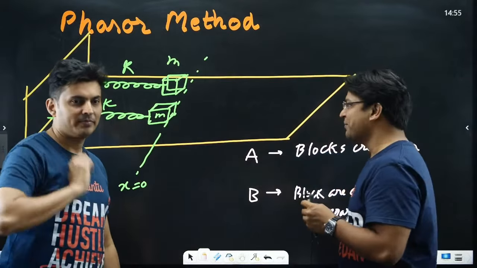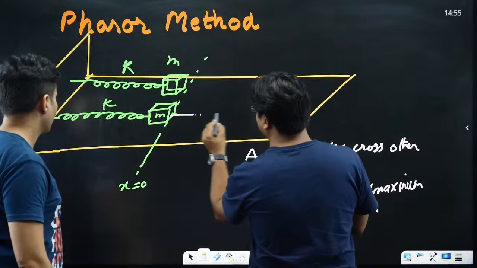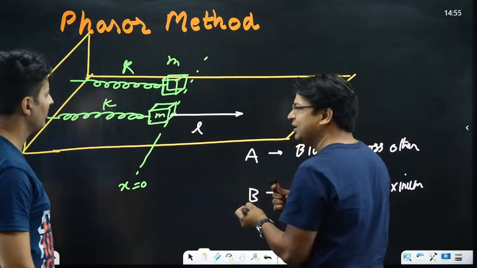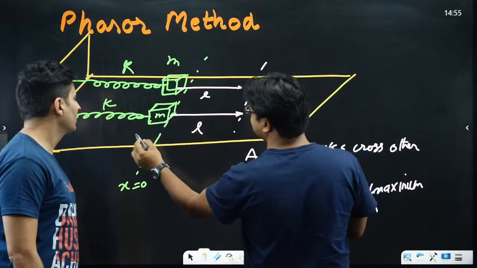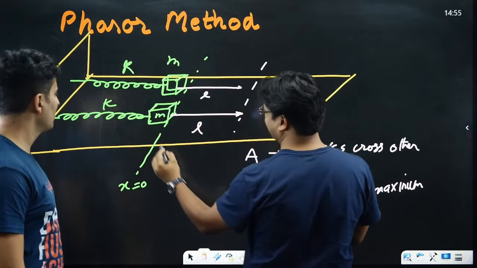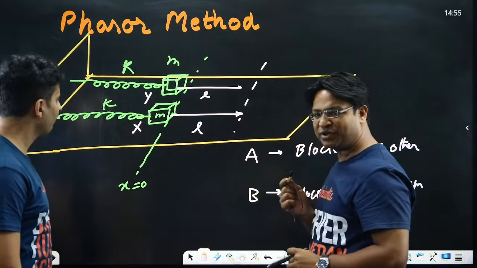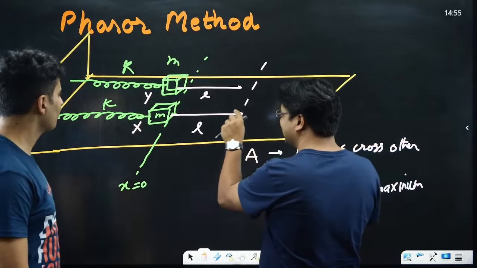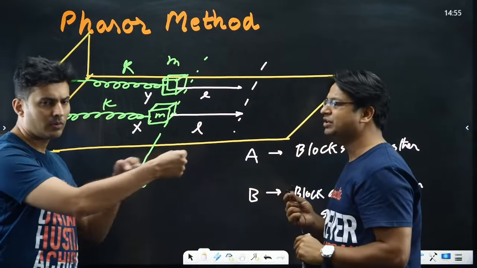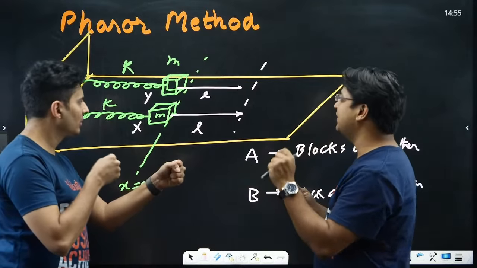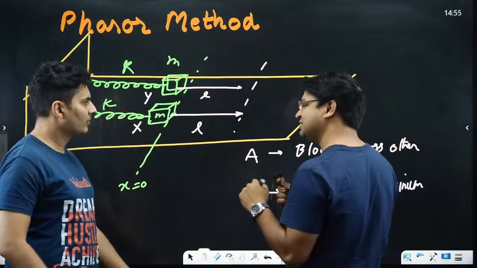Okay. So how are we going to attack this question? Let us say that we are pulling it by a distance L maybe, and we are also pulling the other by a distance L. A and B we have already used, so let's call them X and Y blocks. We are first releasing X, and when X has reached its own mean position, it is then that we are releasing Y. We can consider that as the t equal to 0 moment.